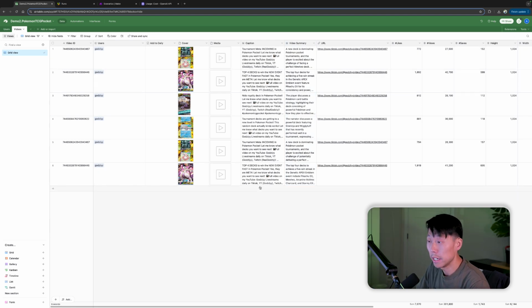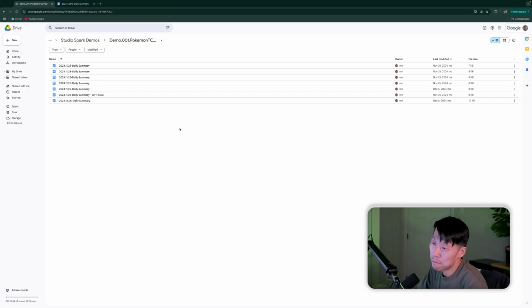I want to now turn this data into a useful daily summary and put it all in one document so I can just sip my morning coffee and read through it and skim through it and see what I want. So here's the next part we're going to do. We're going to actually take this data here. Say we're on the Pokémon Pocket TCG team and we're like, I wonder how people are liking our new event that we put up this week, right? Like this week is the Genetic Apex competition. So maybe we can ask ChatGPT to summarize what our influencers are saying about that. So let's actually create a daily summary using that information in mind.